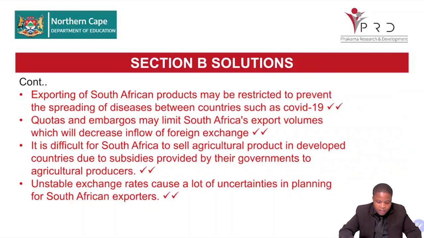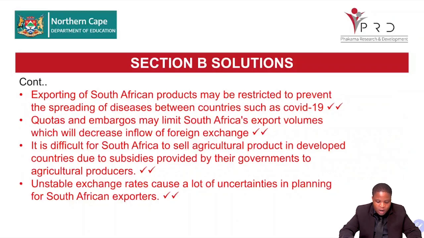Exporting of South African products may be restricted to prevent the spread of diseases between countries. An example there is COVID-19. Sometimes exporting of goods may be restricted, which is a problem. It means that we won't have enough income.